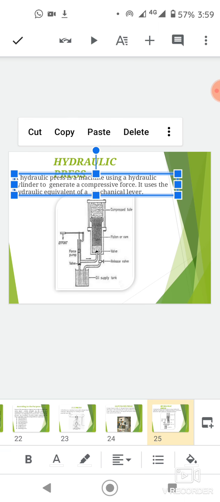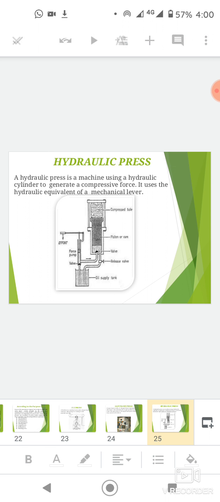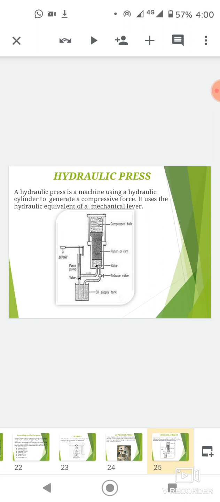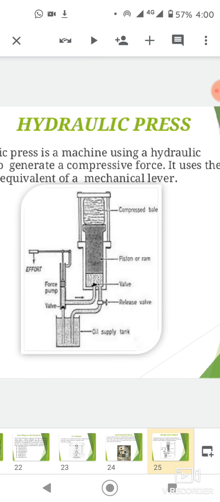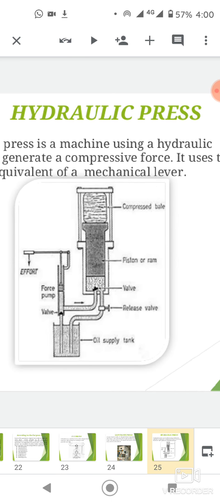And the hydraulic press. Hydraulic press, as shown in figure, is a machine using a hydraulic cylinder to generate compressive force. It uses the hydraulic equivalent of a mechanical lever. It consists of effort force from force pump, valve, oil supply tank, release valve, piston or ram, and compressed base.